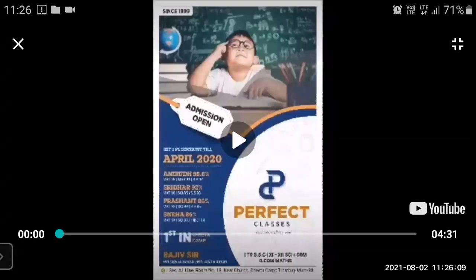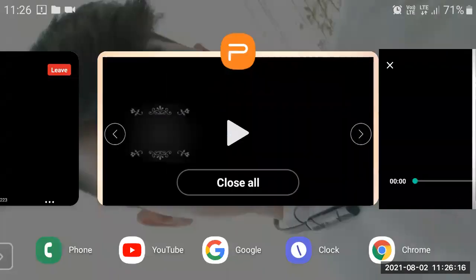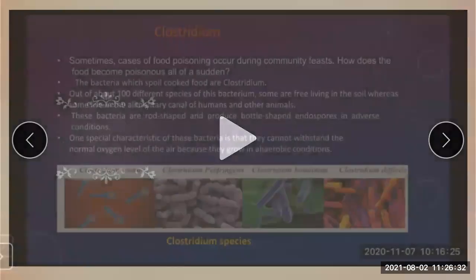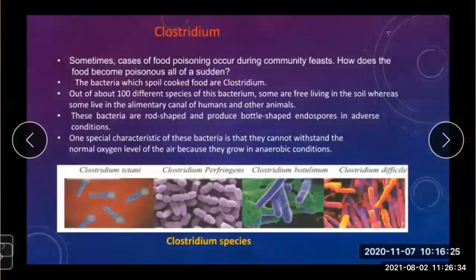Understood up till here? After this, we have seen about the harmful microorganisms. What are the harmful microorganisms? The microorganisms which are responsible for destruction and which are capable of causing different diseases in humans as well as in animals are known as harmful microorganisms.